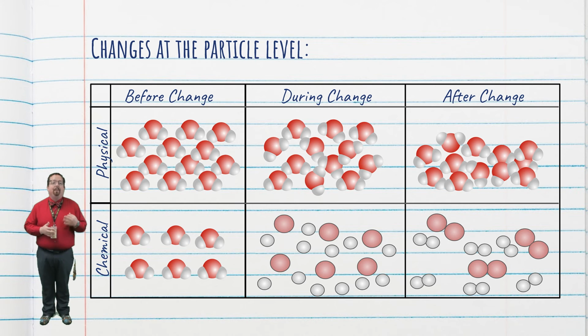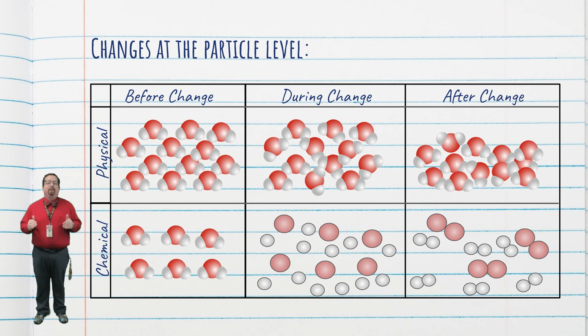After the change, I had 3 molecules that each consist of 2 atoms of oxygen, the diatomic oxygen molecule, and then 6 molecules of diatomic hydrogen, for a total of 6 oxygen atoms and 12 hydrogen atoms. Just like in a physical change, I didn't lose or gain any atoms of oxygen or hydrogen. I just rearranged the way in which they were attached together. We go from water to hydrogen and oxygen gas, creating new substances. This is an example of a chemical change.